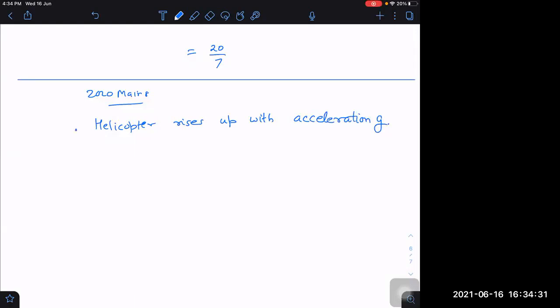Helicopter rises up with acceleration g, starting from rest.